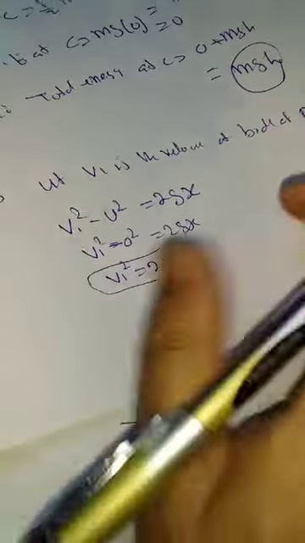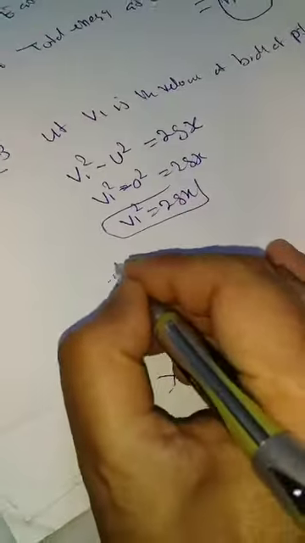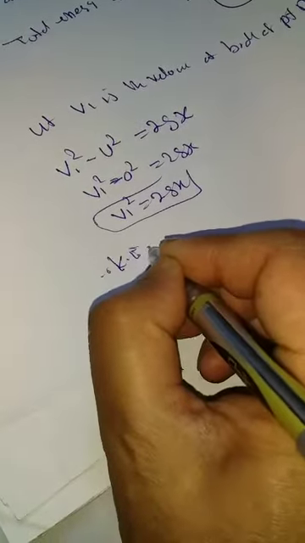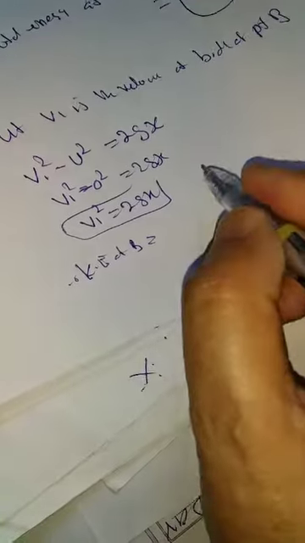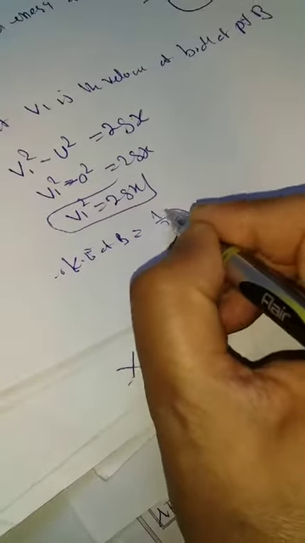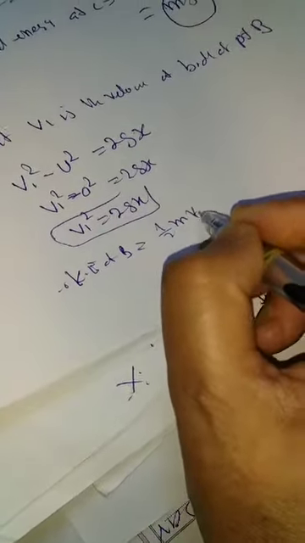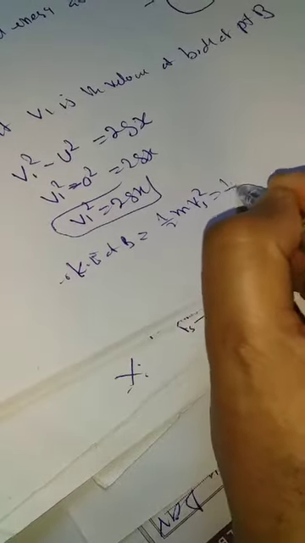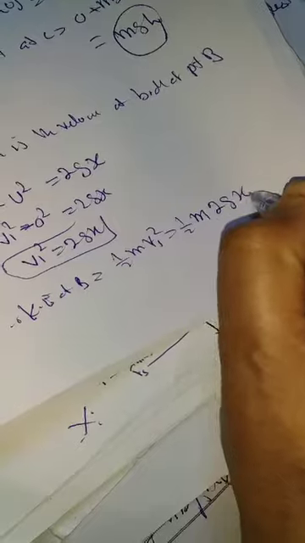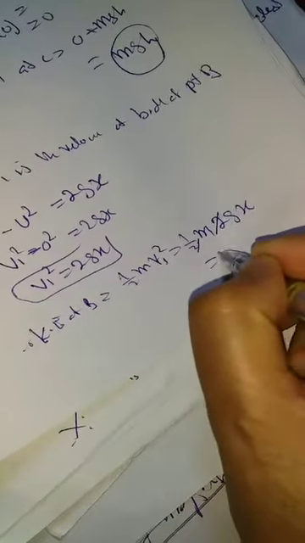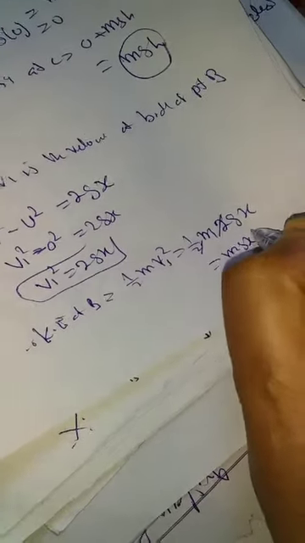Therefore, kinetic energy at B is equal to 1 half of m v1 square. 1 half of m, and what is the value of v1 square? That is equal to 2gx. The 2 and 2 cancel, giving mgx. So the kinetic energy of the body at point B is equal to mgx.